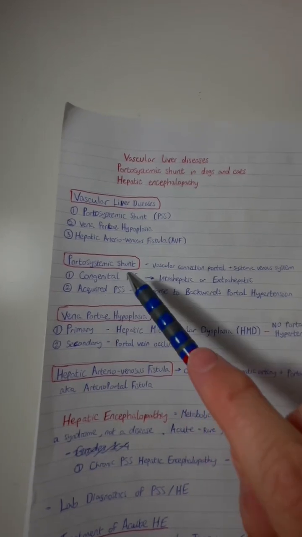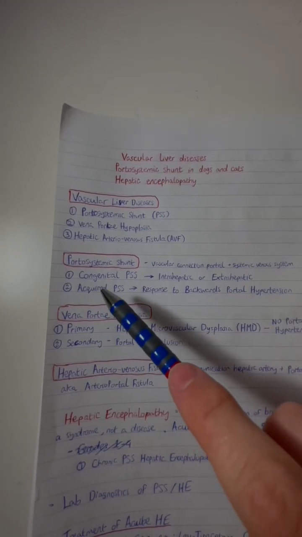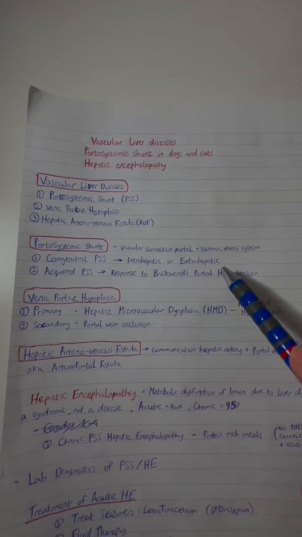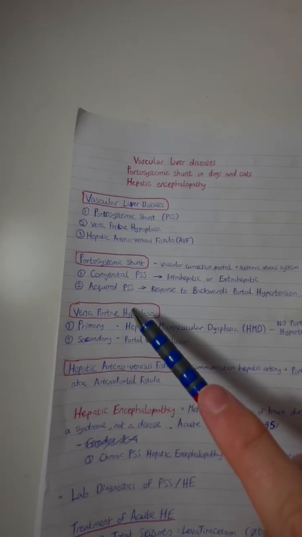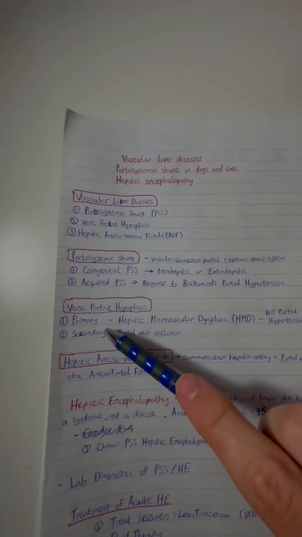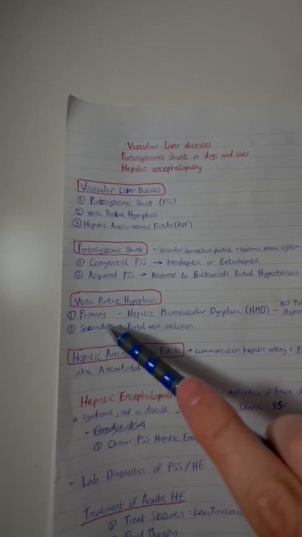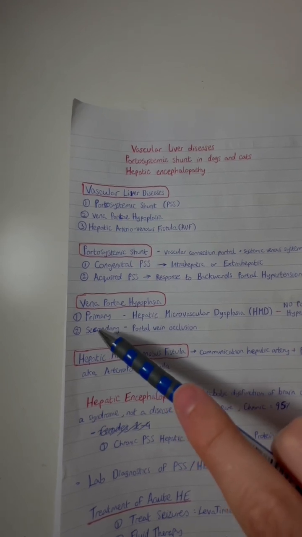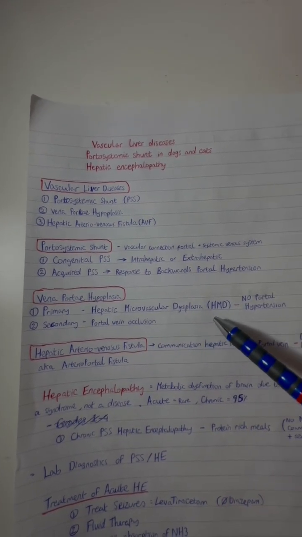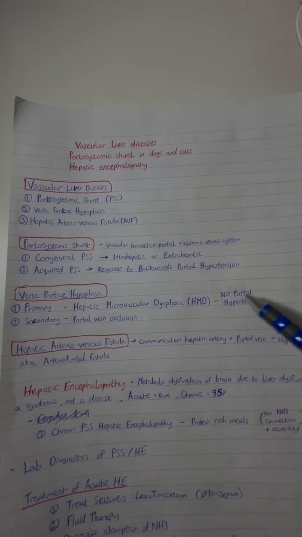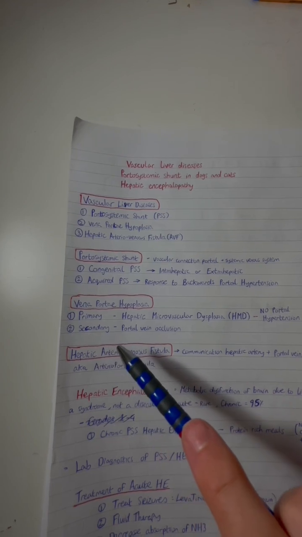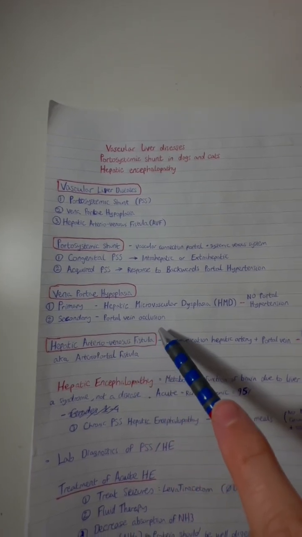It can be congenital or acquired. In congenital portosystemic shunt, it can be intrahepatic or extrahepatic. And acquired portosystemic shunt is a response to backwards portal hypertension. In venae portae hypoplasia, it can be primary or secondary. In primary, it is hepatic microvascular dysplasia, also known as HMD. There is no portal hypertension. In secondary vena portae hypoplasia, it is a result of portal vein occlusion.